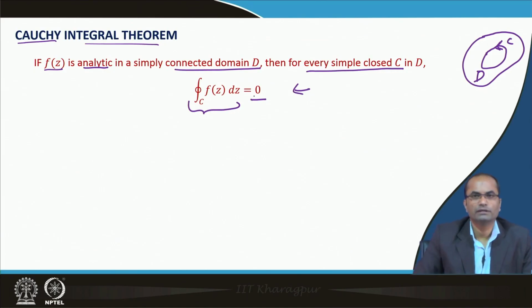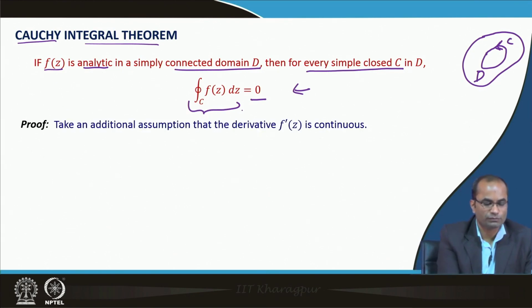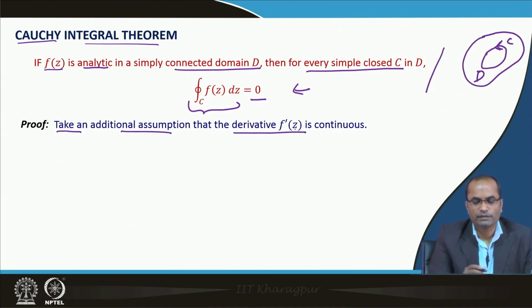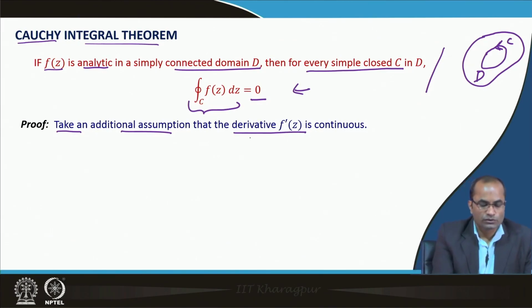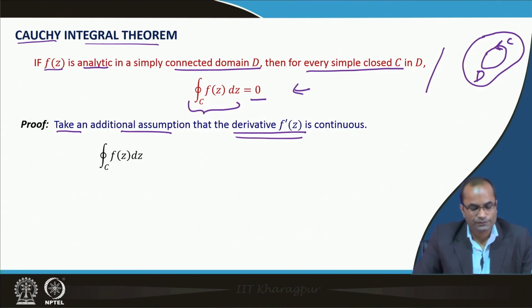What we will look at here is the detailed proof of how we arrive at this result, so that we can get more insight into it. For the proof, we will take an additional assumption which is not stated in this statement, that the derivative f prime(z) is continuous. Later on we will see that we do not actually need this assumption. Without this assumption also the same result will hold. For the time being we will assume that the derivative f prime(z) is continuous.